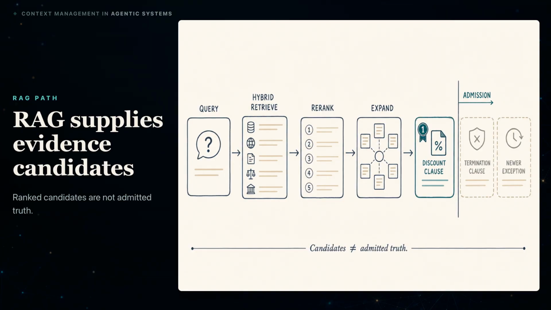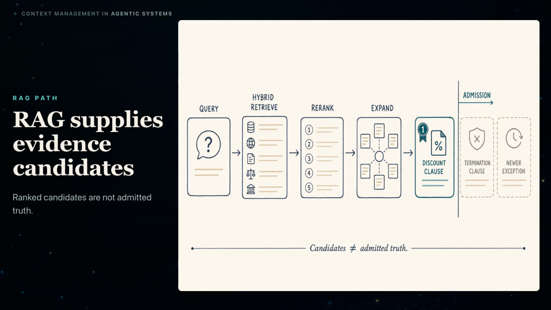RAG is a complete retrieval-augmented generation architecture, not merely a vector database and not merely a retriever. In a common production path, the system forms a query, searches semantic and lexical indexes, merges candidates, re-ranks them, expands selected chunks to recover surrounding meaning, and supplies evidence to generation.